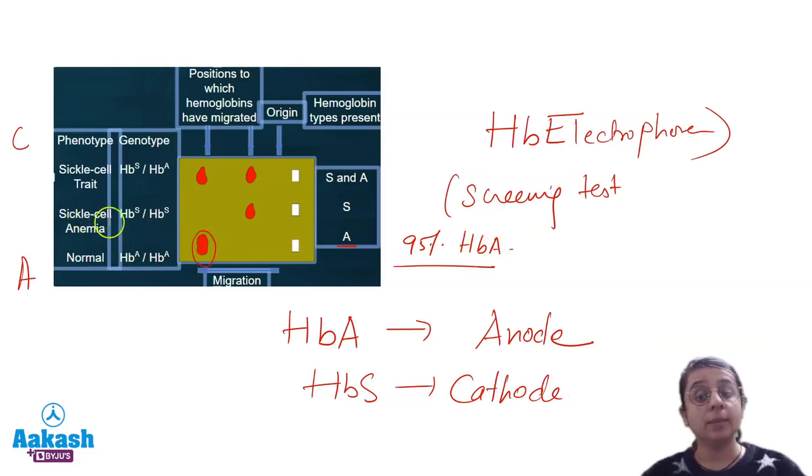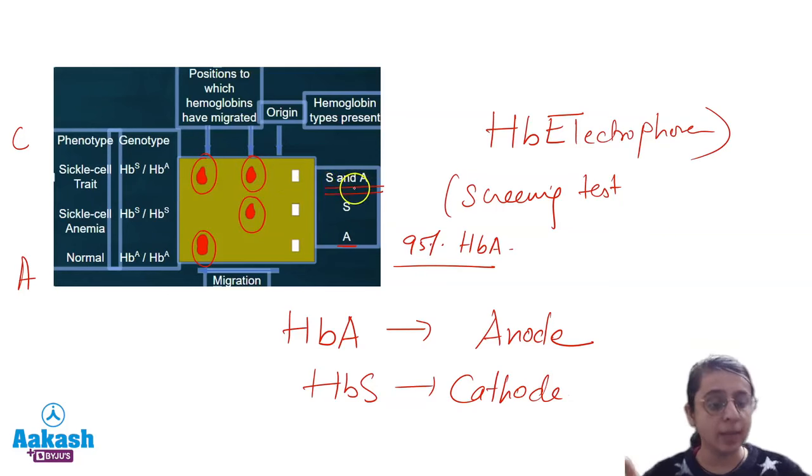In sickle cell anemia, what will the predominant fraction be? HbS, which will be moving towards the cathode, but it will be a single band because the predominant population is HbS. But in sickle cell trait, there is a combination of both, HbA as well as HbS. So you will see one fraction in HbA and one in HbS. That you will call sickle cell trait. So I hope it is clear.